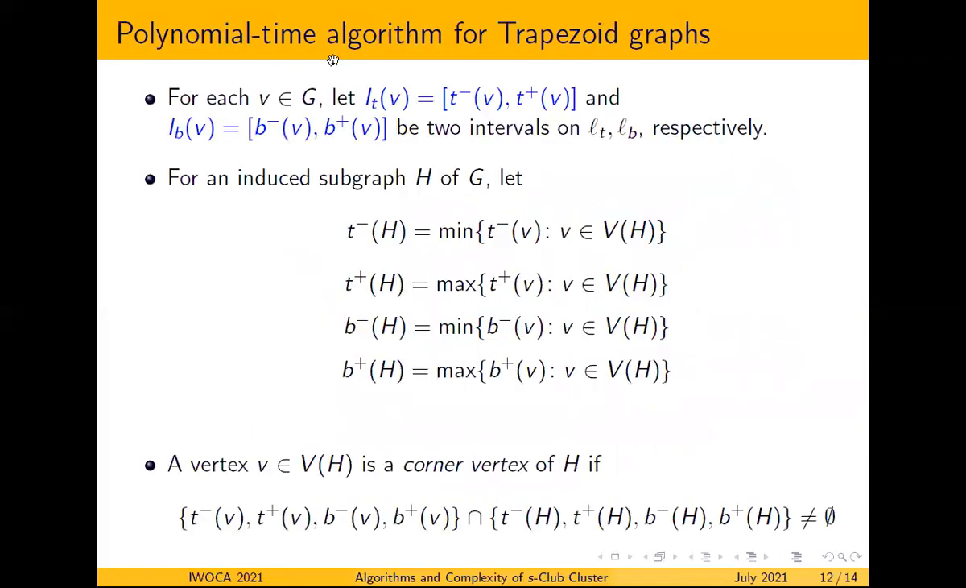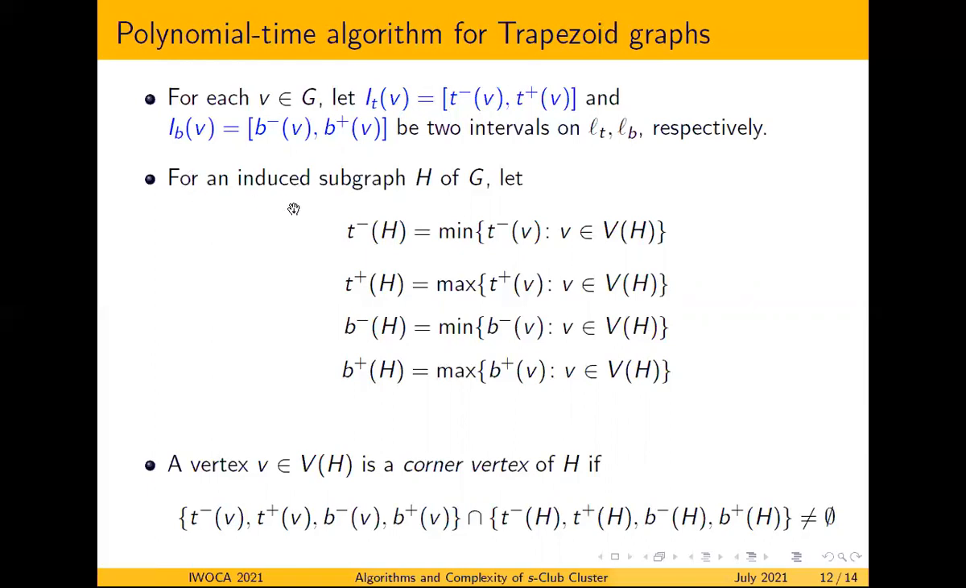Before moving to the polynomial time algorithm for trapezoid graphs, let's see some definitions. For each vertex V in the trapezoid graph G, we define IT of V as the interval corresponding to the vertex in the top horizontal line, and IB of V as the interval corresponding to the vertex in the bottom horizontal line.